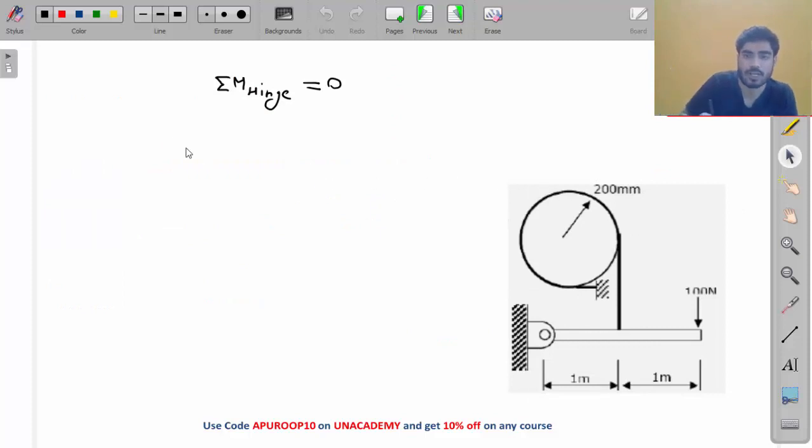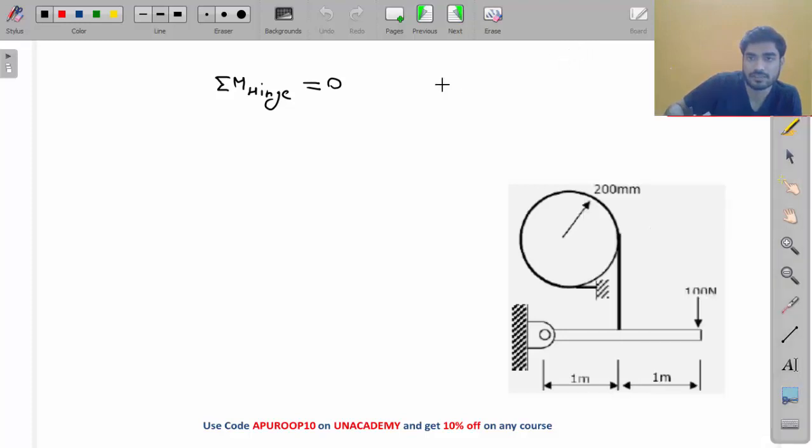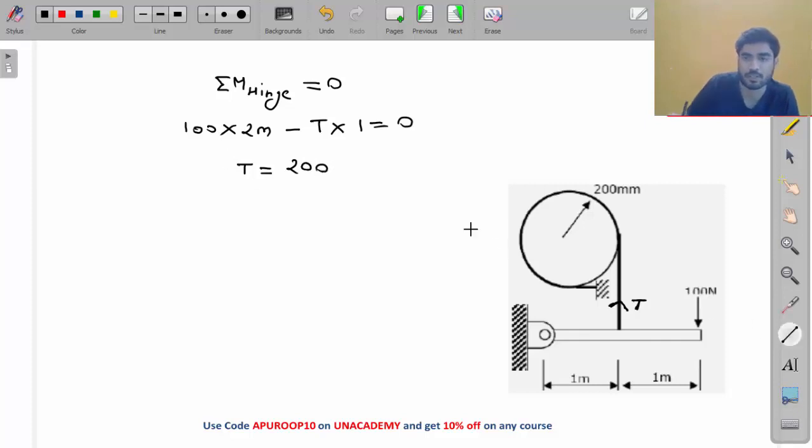So what will be the equation, my friend? 100 multiplied by, we are taking moment about the hinge, so total distance 2 meter, minus T multiplied by 1 equals 0. Here we don't know whether this tension is T1 or T2, so I am just assuming it to be T. From here T will be equal to 200.